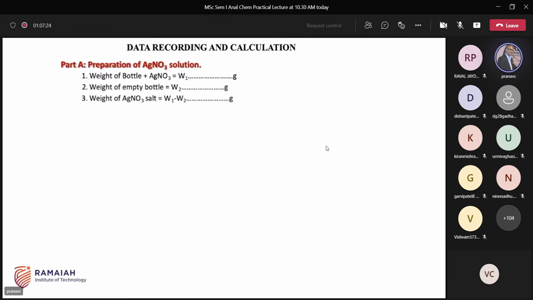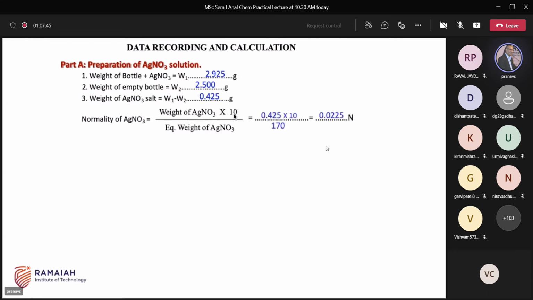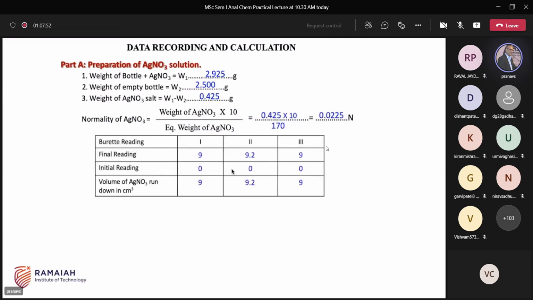You know that first you need to take the weight of bottle plus AgNO3, then the empty bottle weight, then we'll get the weight of AgNO3. Then calculate the normality of AgNO3 using this equation. Why is it 10 here? Volume 1000 divided by volume. So the volume we are preparing is 100 ml. That's why it is 10. Here we got 0.0225 normal. And these are the readings we got.